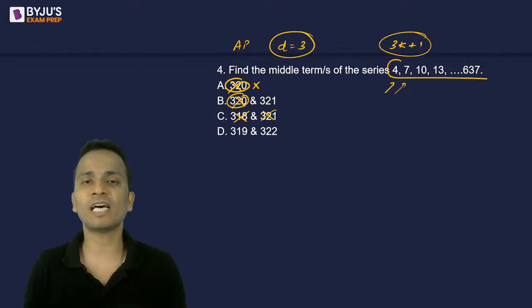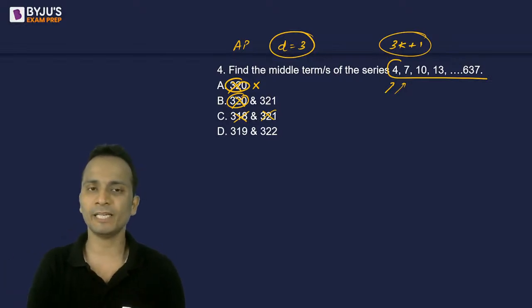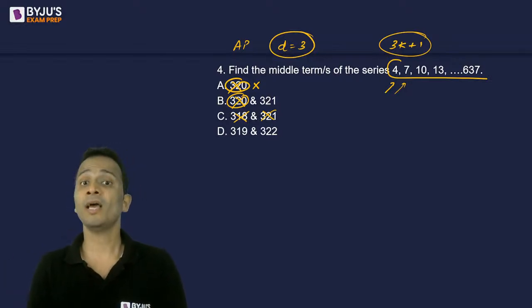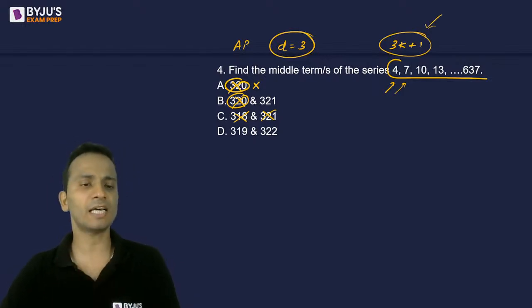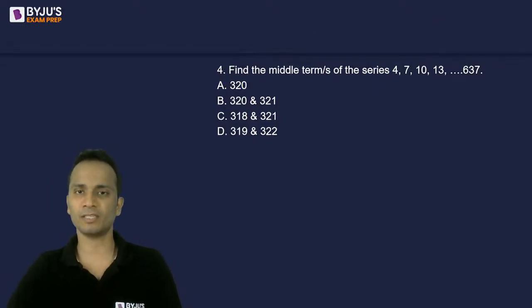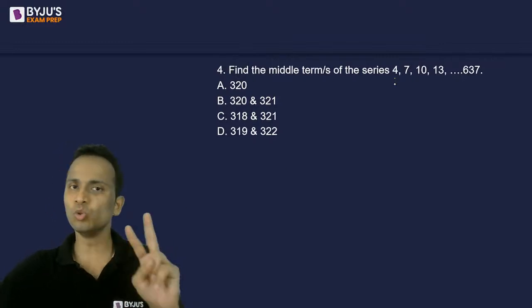When the options are favorable, these options were favorable, I eliminated 3 options and one option was left. Now what if the options are not favorable? That means all the options are in the form of 3k plus 1. If all of them were in this form, what would we do? Okay? In that case, you need to know two things.